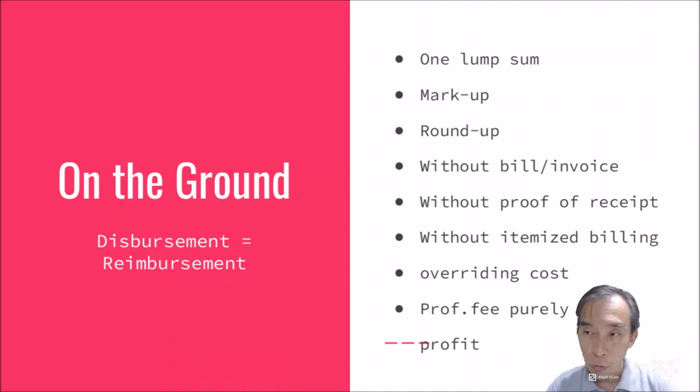So sometimes you don't claim at all. For some example, you get some loose things, then you say, okay, it's about a few ringgit, 3-4 ringgit, you don't claim. So all that you don't claim, you may lose out. So you end up making a markup or a round up just to cover for those deficits. So all these are ground practice which may be interpreted as you acting as a principal.